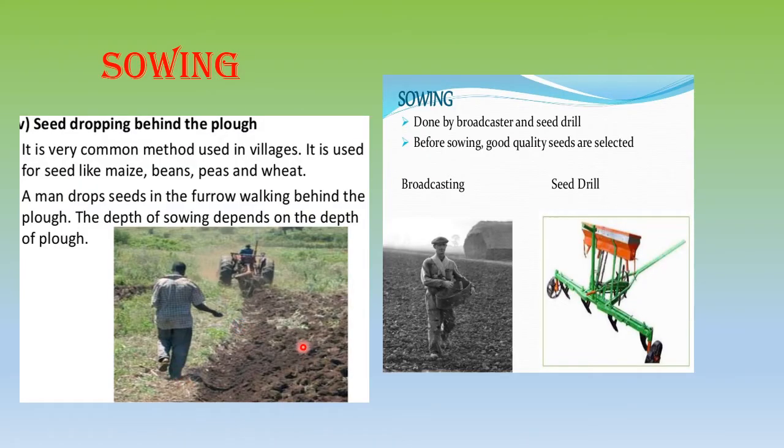Now after your soil preparation is done, the process of sowing comes. Sowing means that you are dropping the seeds in the soil after it has been plowed by the farmer. The soil is prepared, it has been plowed, and now sowing is being done. Sowing will be done either by the farmer himself, which is the manual method, or by machine. So this is the seed drill, which is by machine.